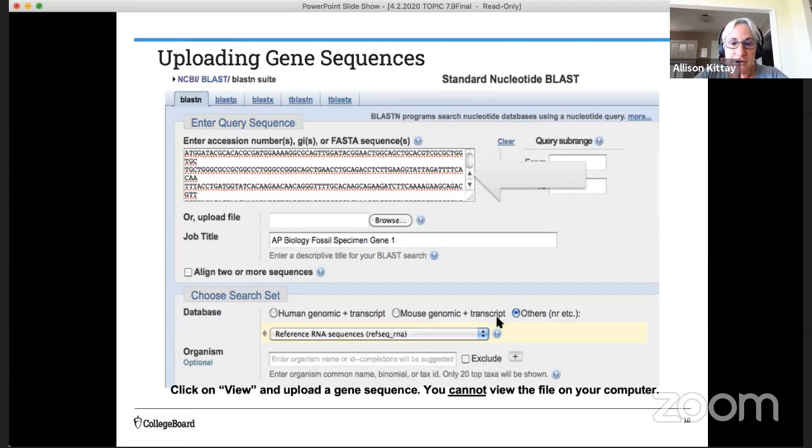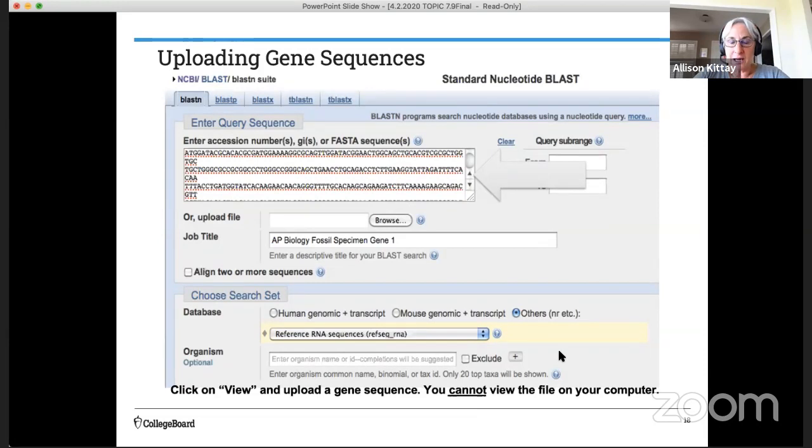And then you're going to look down here, and you're going to choose which database you want to search. If you only wanted to search the human genome database, you would click that button. If you wanted to know mouse, we want to know all of them. This is a drop-down menu that you can also optimize, and we want to look at gene sequences, not these RNA sequences. So we would include that as well.